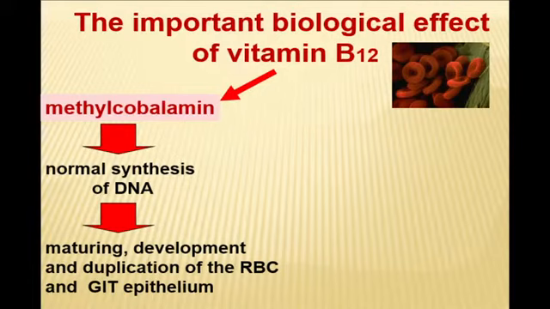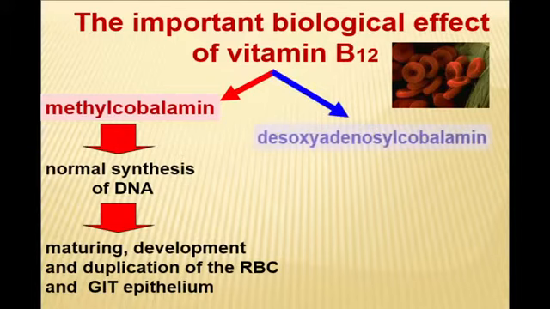Methylcobalamin is needed for normal synthesis of deoxyribonucleic acid, which controls maturation of erythrocytes and controls growth and formation of the gastrointestinal tract epithelium, together with iron.